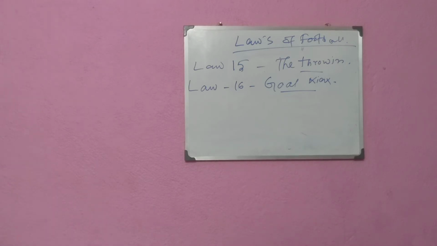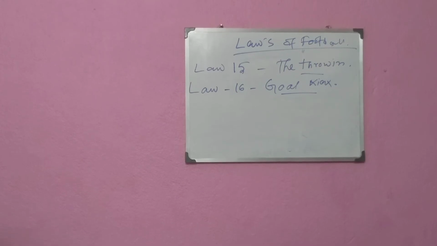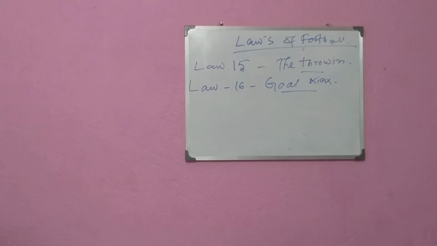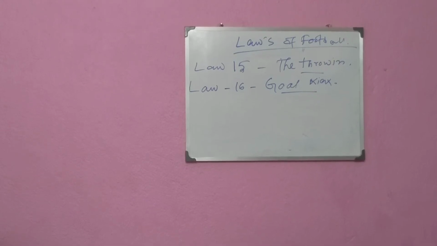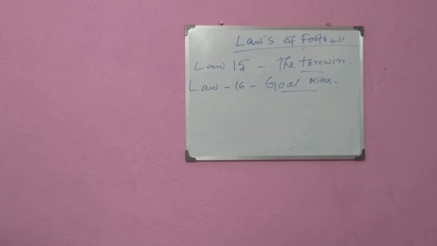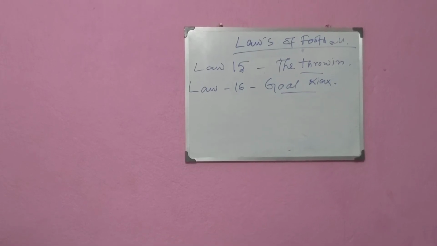At the moment of delivering the ball, the thrower must stand facing the field of play, have part of each foot on the touchline or on the ground outside the touchline, throw the ball with both hands from behind and over the head from the point where it left the field of play, and must not touch the ball again until it has touched another player. Now look, goal kick.